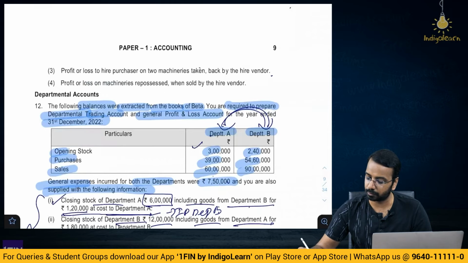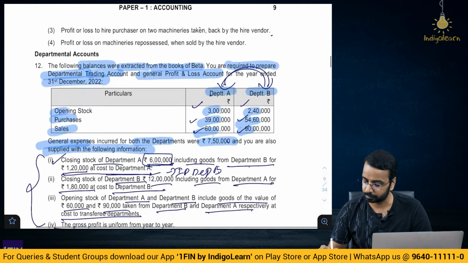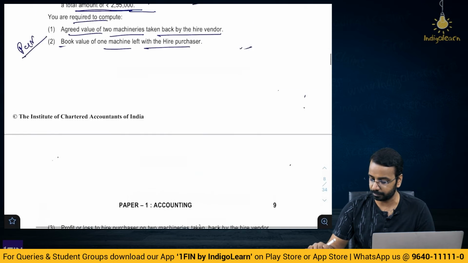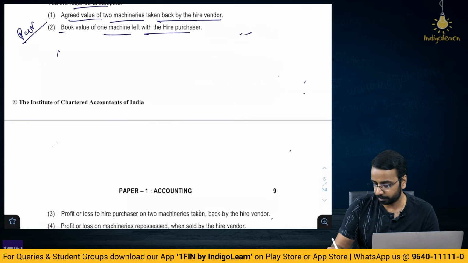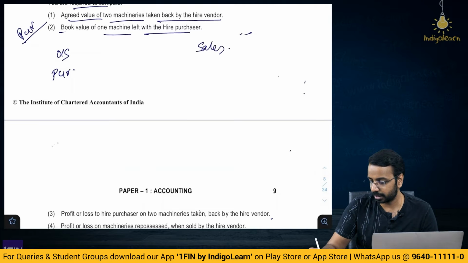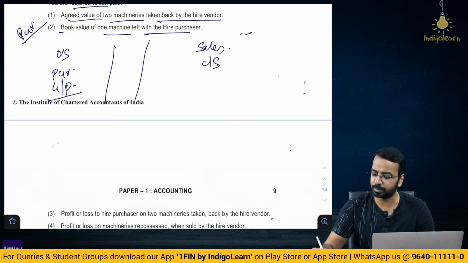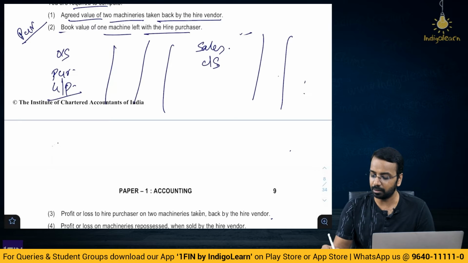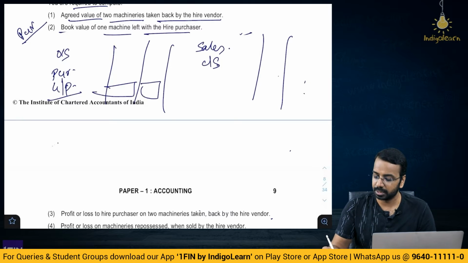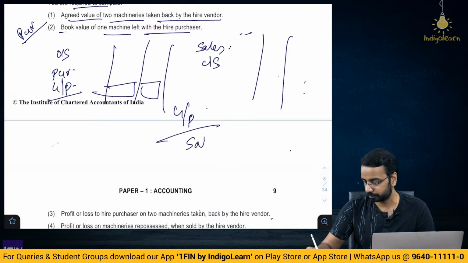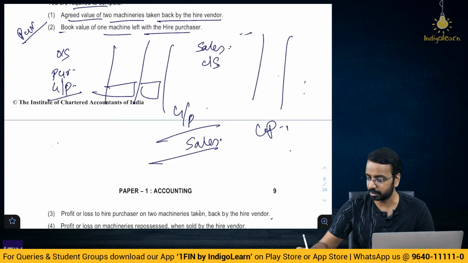Now here, opening stock 3 lakhs 240, 39 54 60, sales 60 90, closing stock 6 and 12. So what you have to do is prepare the trading account: take opening stock, take purchases, take sales, take closing stock, calculate gross profit. Very simple, very straightforward. For each department you will do that, right? Now you will get some gross profit. This gross profit divided by sales will give you something called the GP ratio.